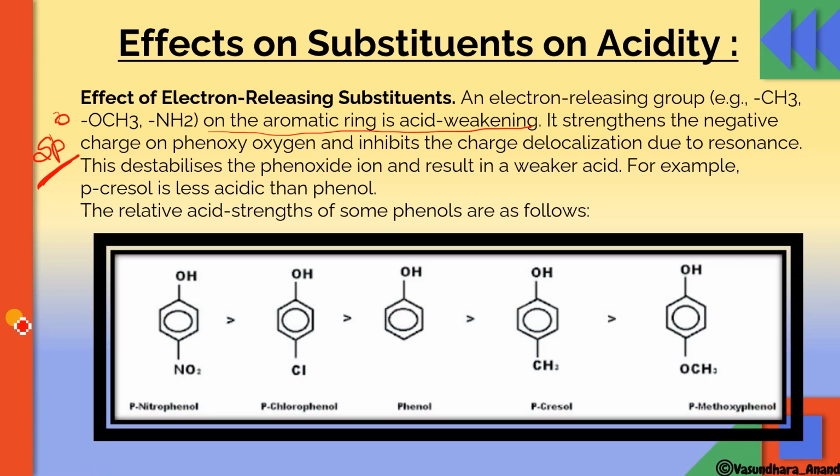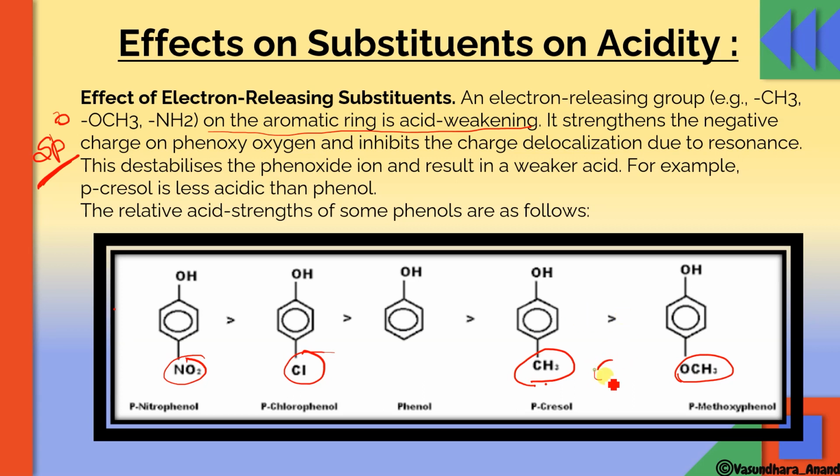So see, this is nitrophenol over here. Nitro is an electron withdrawing group, and this is also an electron withdrawing group. This has neither an electron withdrawing group nor an electron releasing group, so this will have less acidic strength than these two. And this CH3 is an electron releasing group, and this methoxy group is also an electron releasing group.